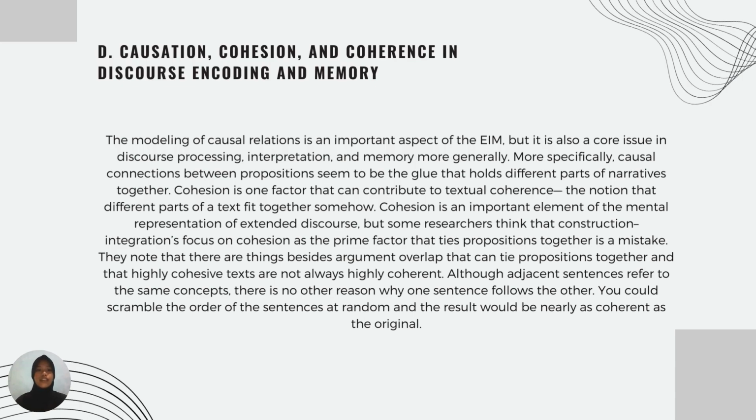They note that there are things besides argument overlap that can tie propositions together, and that highly cohesive texts are not always highly coherent. Although adjacent sentences refer to the same concept, there is no other reason why one sentence follows the other. You could scramble the order of the sentences at random and the result would be nearly as coherent as the original.